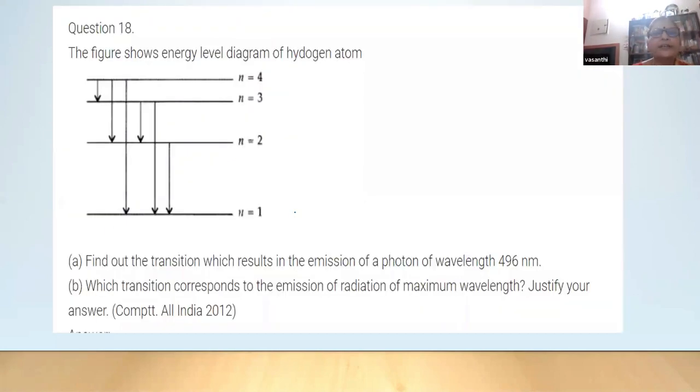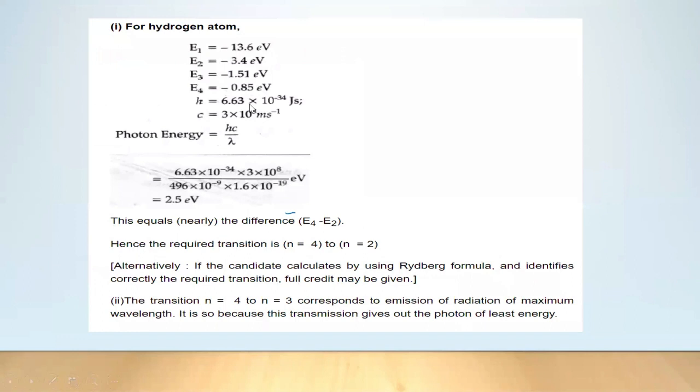What is this? See here. The children should know that these are the energy levels. See here, E1 is equal to minus 13.6, then E2, E3, E4. So 2.5 electron volt is nearly equal to E4 minus E2. E4 minus E2 is 2.5 electron volt.